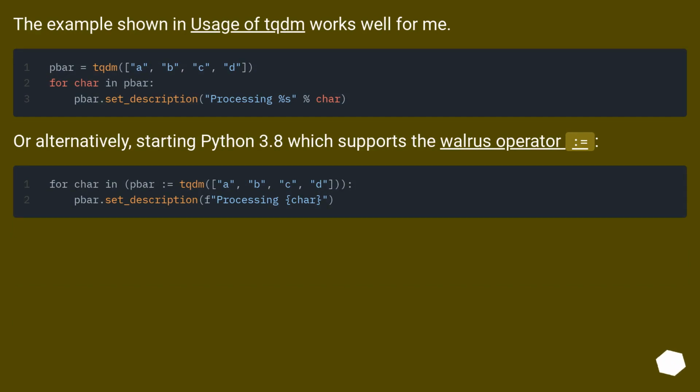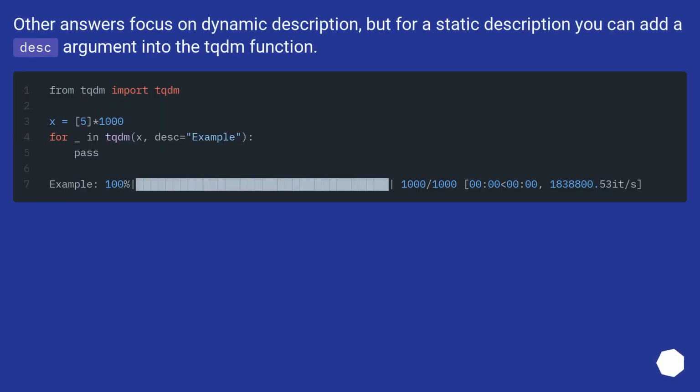Or alternatively, starting with Python 3.8, which supports the walrus operator, :=. Other answers focus on dynamic description, but for a static description you can add a desc argument into the tqdm function.